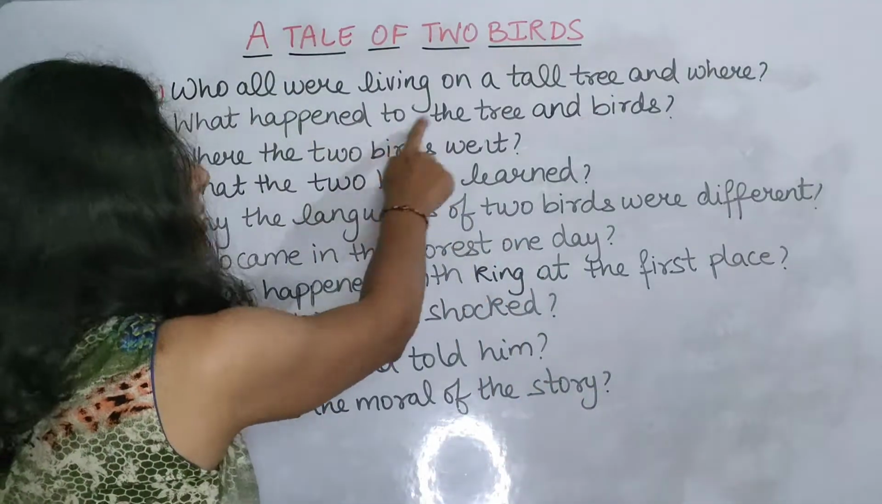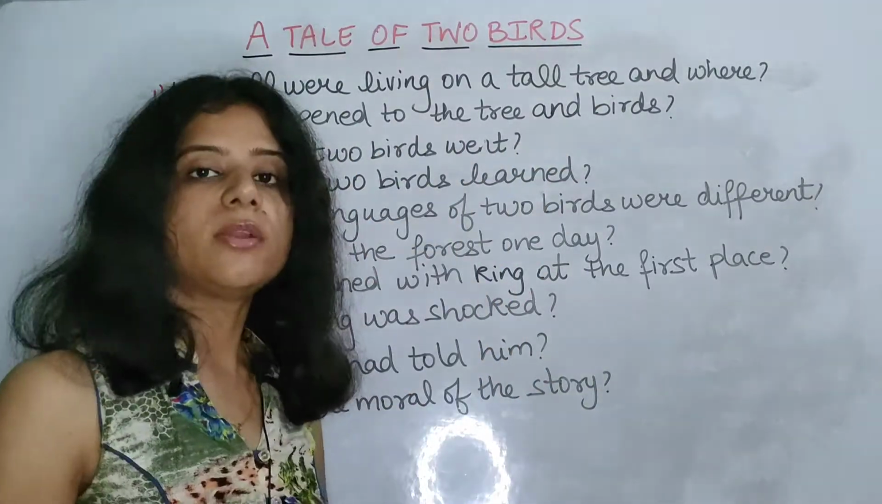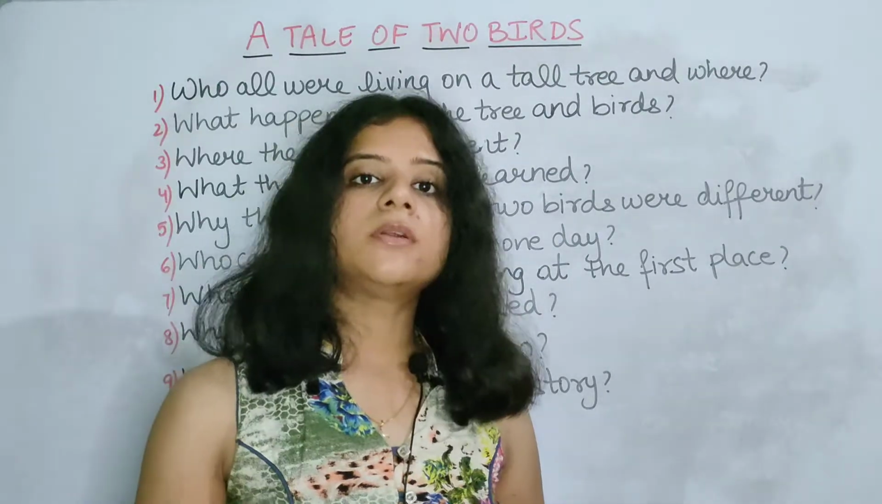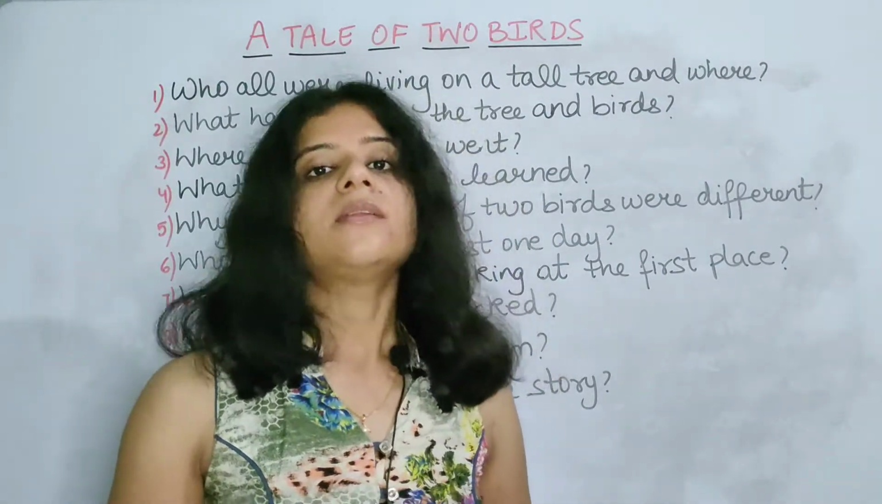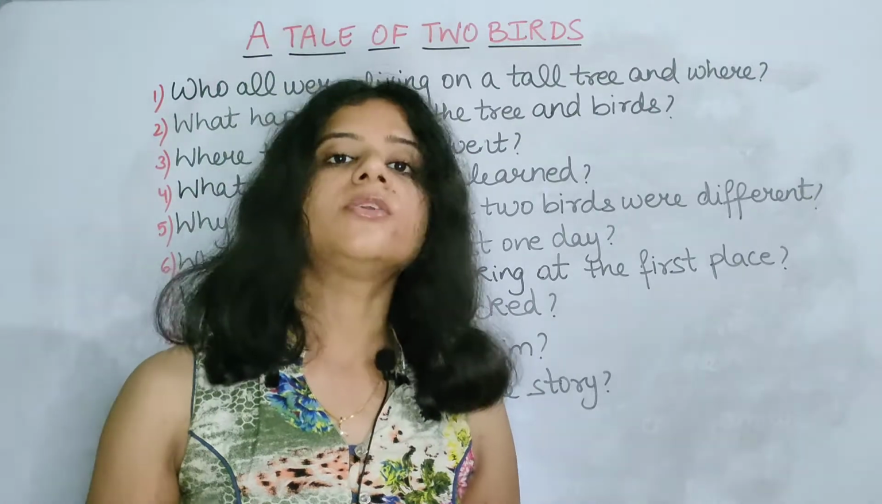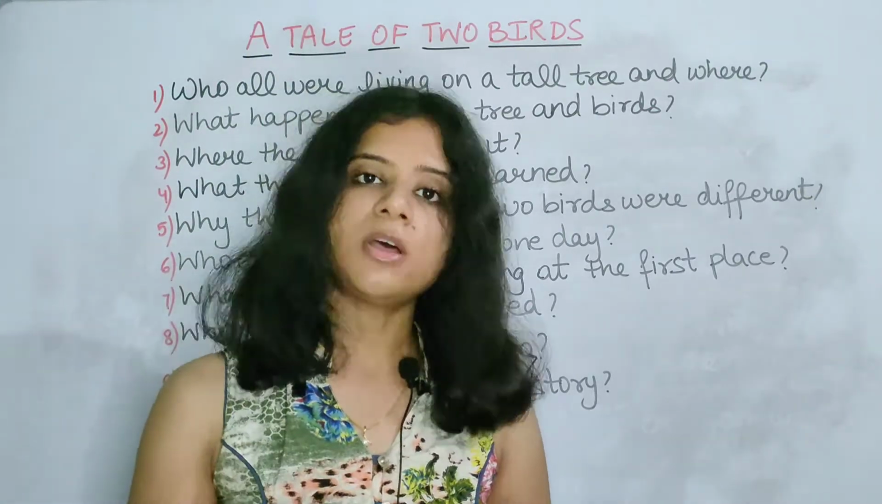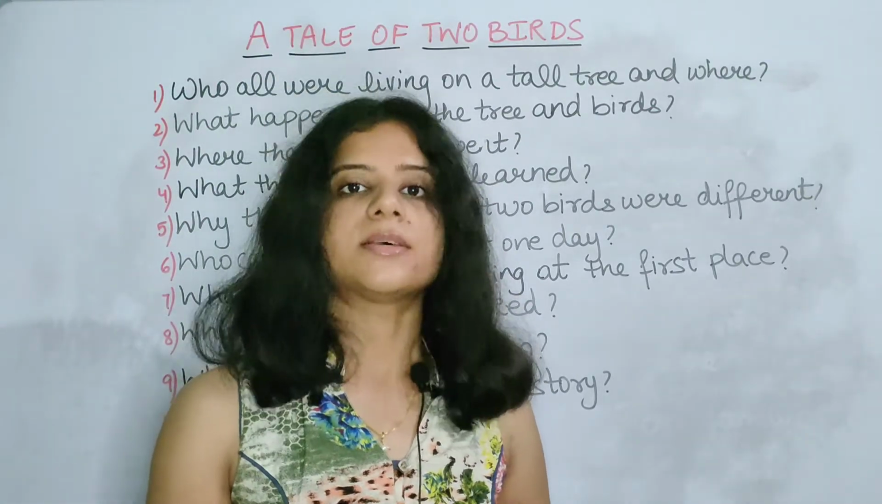And then what happened to the birds? Then you will write after that, the big bird got died and the two small birds went in different directions because of the storm. So like this you will answer it.